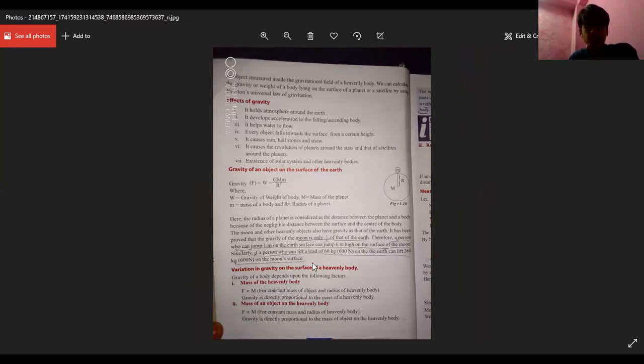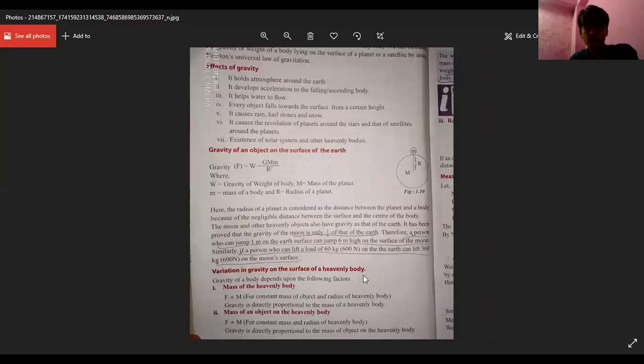So, variation in gravity on the surface of a heavenly body. We have got gravity and it depends upon the following things from the formula. You can tell that gravity depends upon the capital letter M, that is the mass of the planet or mass of the heavenly body. It is directly proportional to the mass of the heavenly body. You will find it quite similar to the universal law of gravitation. In that also, it has told that the gravitational force depends upon the mass of the first body and the mass of the second body.